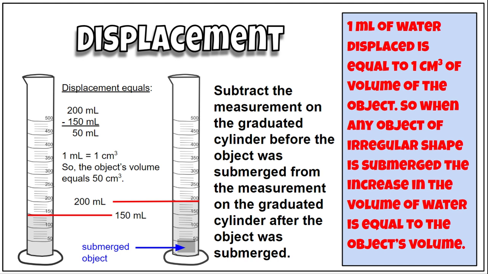So when any object of irregular shape is submerged, the increase in the volume of water is equal to the object's volume. Now, if we can measure the length, the width, and the height with a ruler or a tape measure, then that's how we do the volume. But if the object is not a normal shape, we can't get those lengths, widths, and heights. What we do is submerge it into a liquid, and that gives us the displacement. And the displacement is equal to the volume of the object.